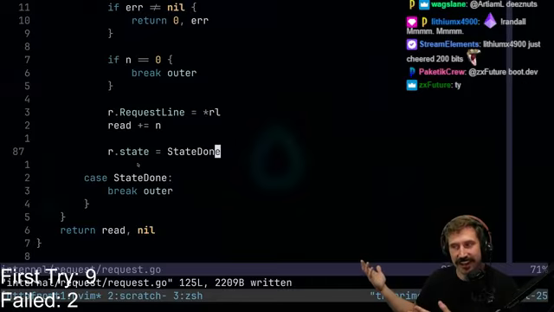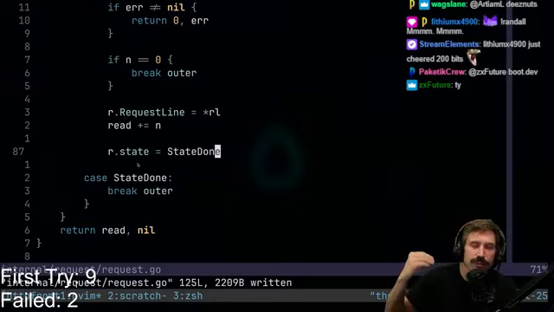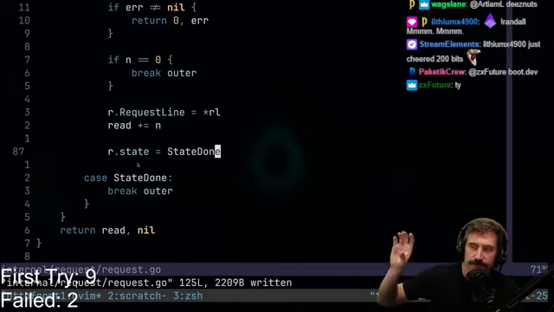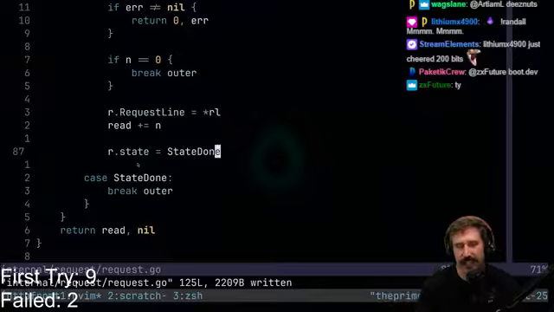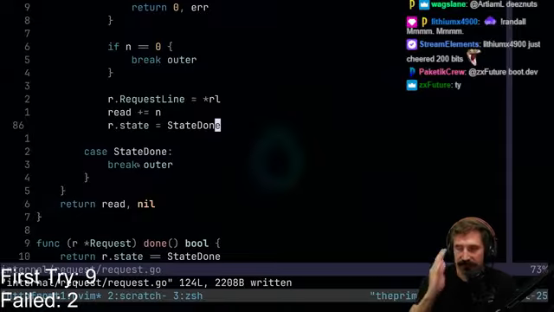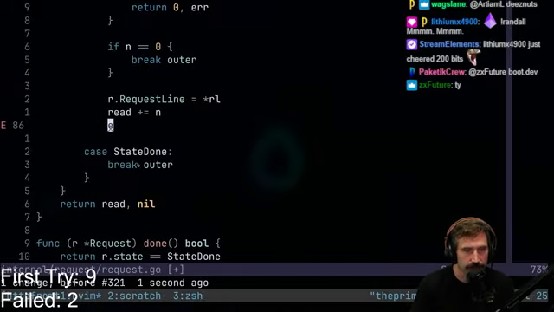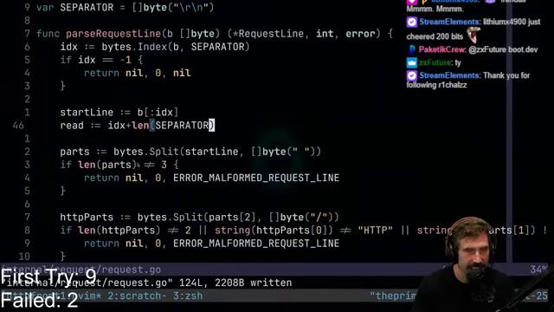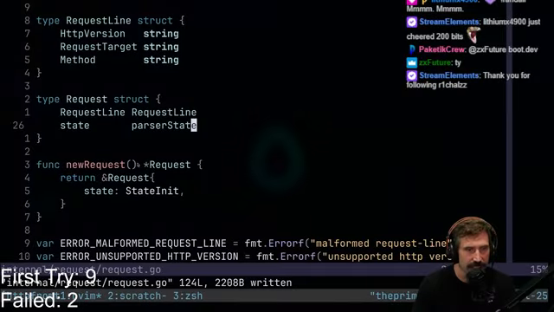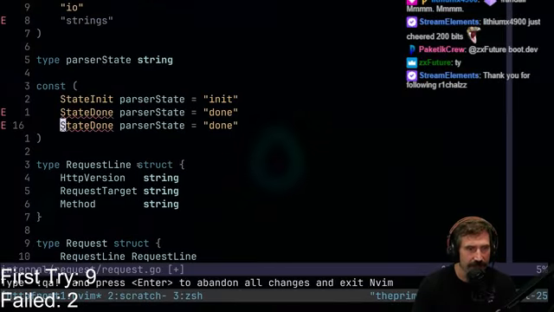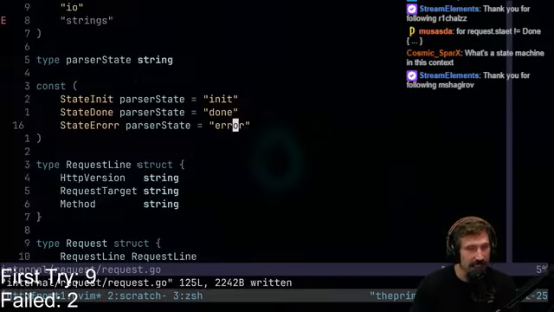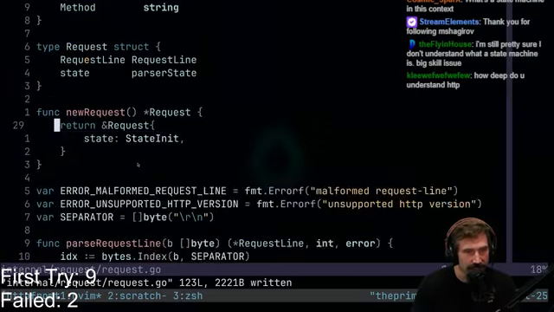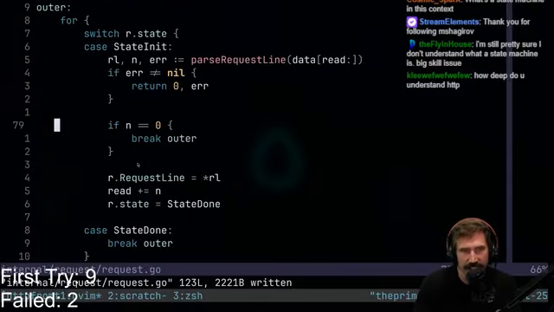That's the next state. Now, I bet you there's a nicer way to make this state transition. Right now, I'm doing it this way. I bet we could come up with something better. You could have an array of states, but we haven't quite done that. So I could also do something kind of interesting and have a state.error. I'm not sure if this is any good. I'd have to think it through, but I think it's going to be fun to do anyway, just to see how it feels.